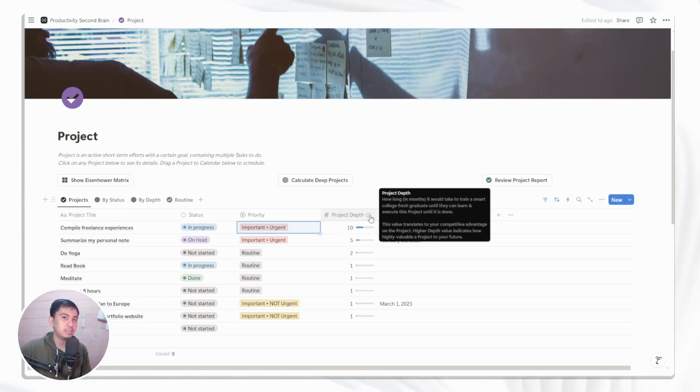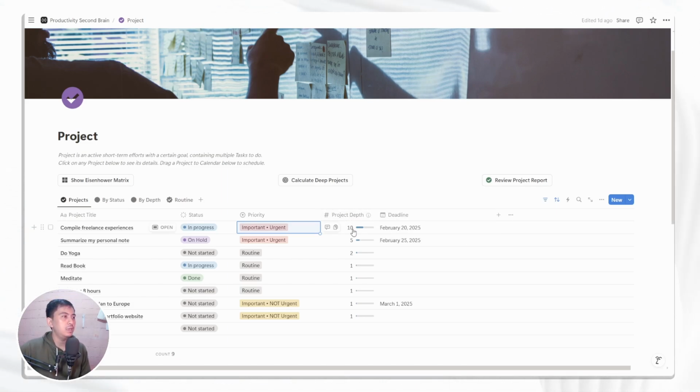Using this attribute, you will see that there are several projects that may need a fresh graduate 10 months to learn how to have a freelance experience and compile it into one good portfolio.